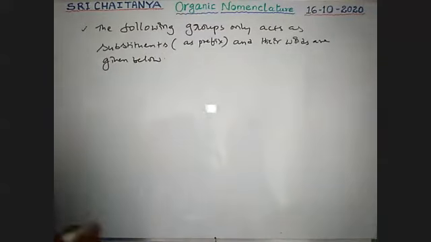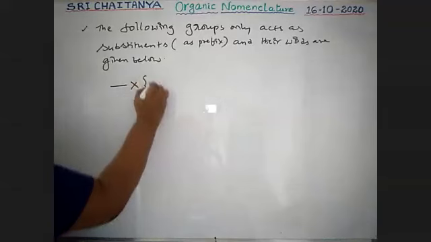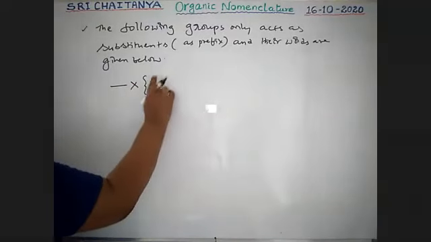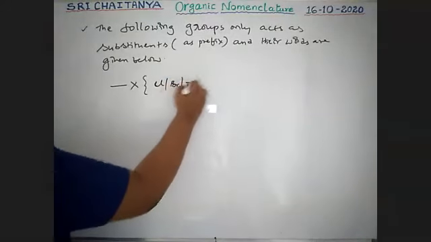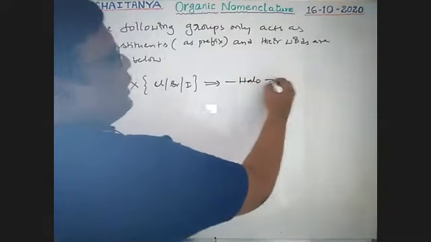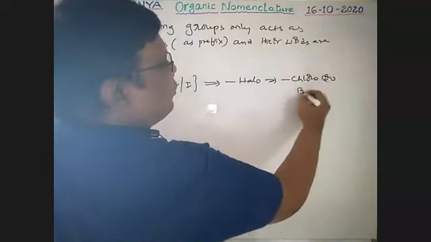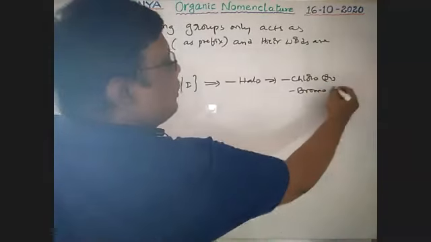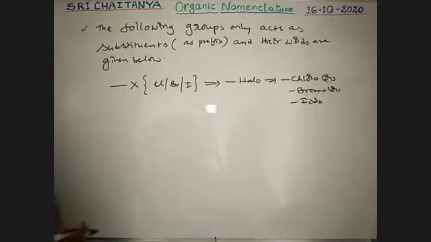See here, boys, what are those? First one, halogen. Whenever halogen is there, it is chloro, bromo, or iodo, so generally the halo word is used. Always a halogen is a substituent.